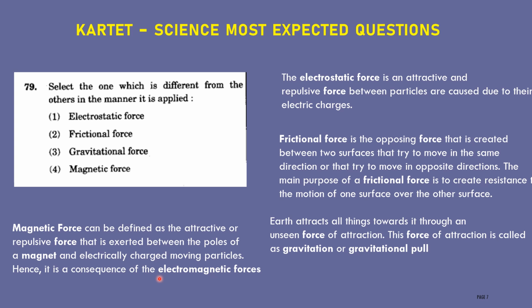The magnetic force exists if one is a magnet and the other is a metal or any other object. Then according to this question, electrostatic force, frictional force, gravitational force, magnetic force, all four you studied in detail. Here, frictional force is a contact force. It exists when two bodies or two surfaces are in contact with each other. Therefore, frictional force is a contact force.